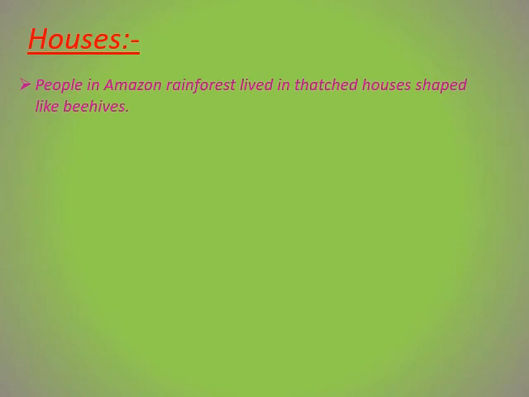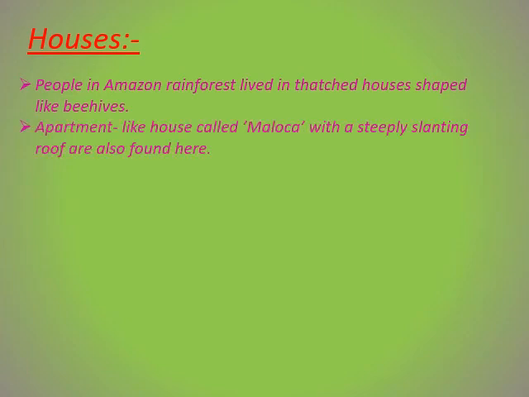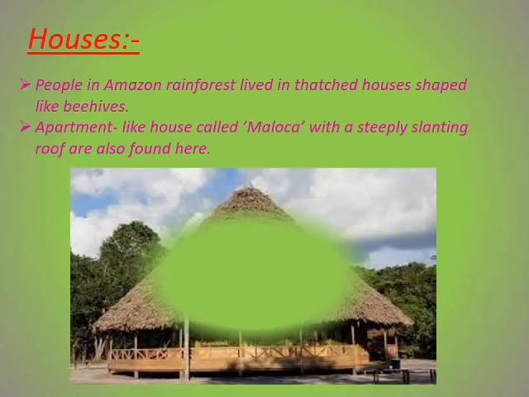Houses. Amazon being a rainforest, it provides a lot of wood for the houses. So the people over here live in thatched houses shaped like beehives and their apartments are like houses called maloca with a steeply slanting roofs.